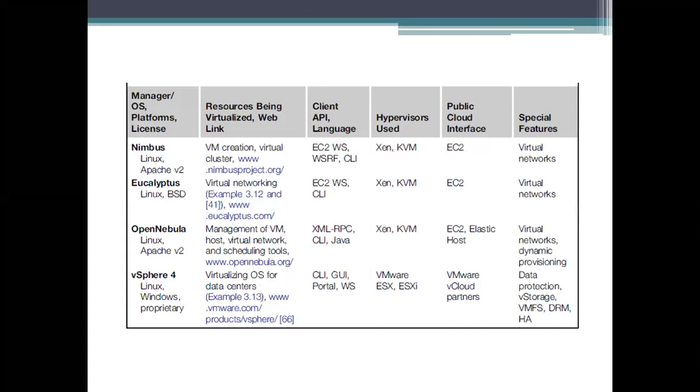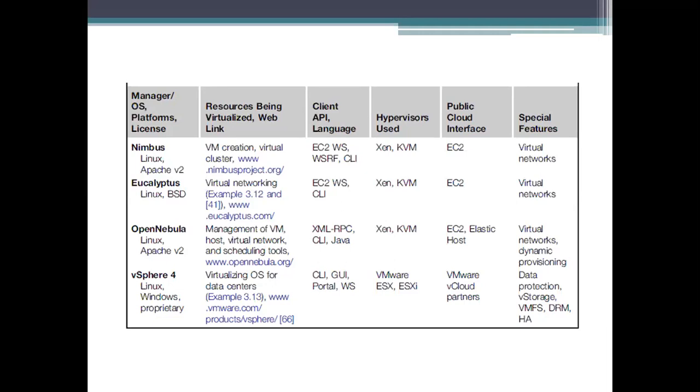As for the clients or APIs, and the languages it is using, it provides Amazon EC2, then WSRF and CLI. CLI is common, and WS is also common when specifying the client or language. Coming to the hypervisors, among these three, the Xen hypervisor, which is Linux based, and the kernel-based hypervisor, KVM, are used, because all three support the Linux environment.